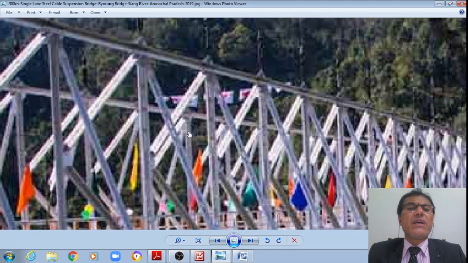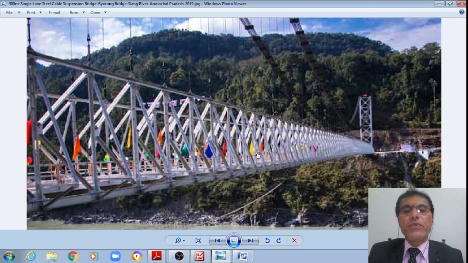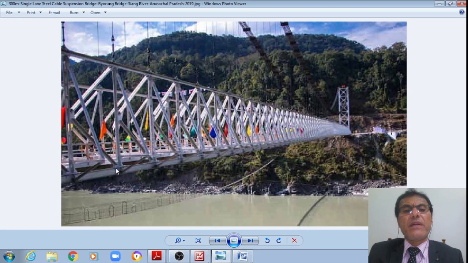Now, even double angles may also be used, keeping in view the requirement of the force. How much force we need to transfer? Even at the bottom we do have a girder which is connected to the bridge at the bottom, over which the pedestrian or vehicular traffic will be permitted as appropriate.